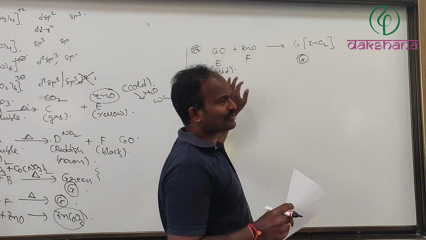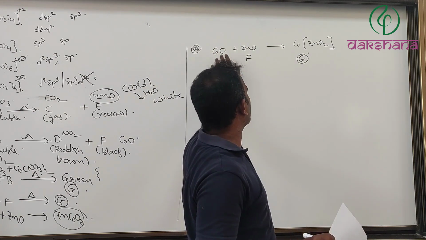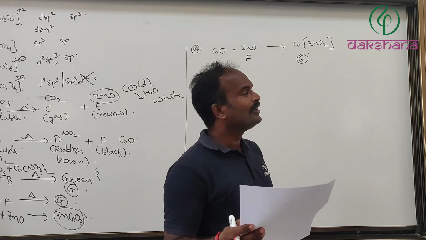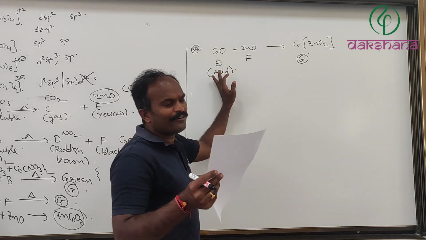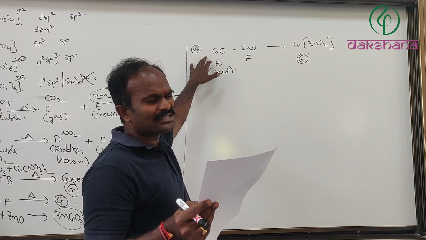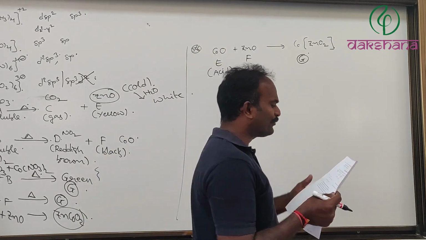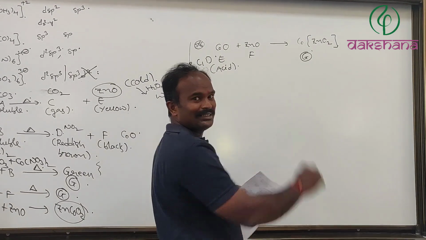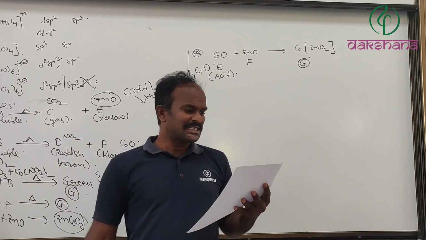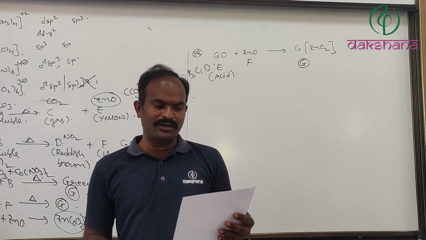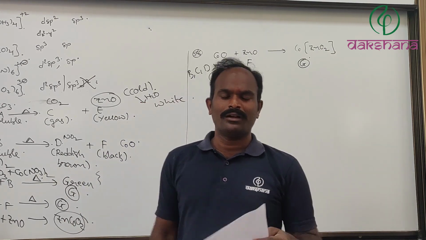It's not a redox reaction, because either cobalt or zinc oxidation states are not changed. Therefore, E functions as base, that is a wrong thing. E functions as oxidant or reductant, that is wrong. Therefore, the wrong options are going to be B, C as well as D.